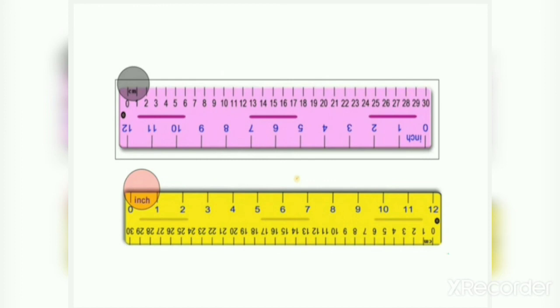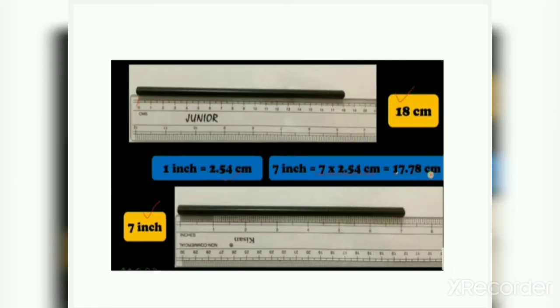Now you can see properly. You also have the scale. On one side it is given centimeter and on the other side it is given inches. You have a scale at home. Observe your scale properly. Is it like that or not? Now tell me, if you want to measure the pencil, how can you measure it?